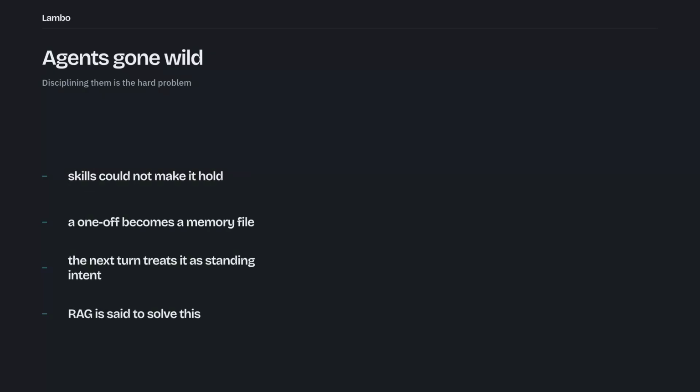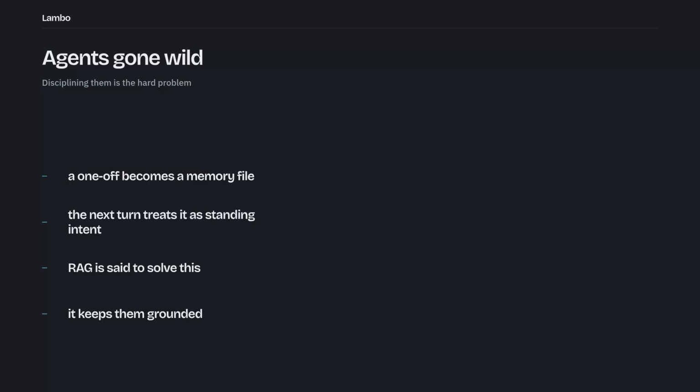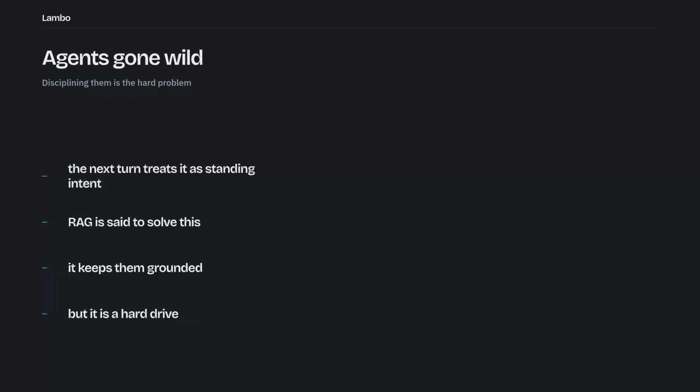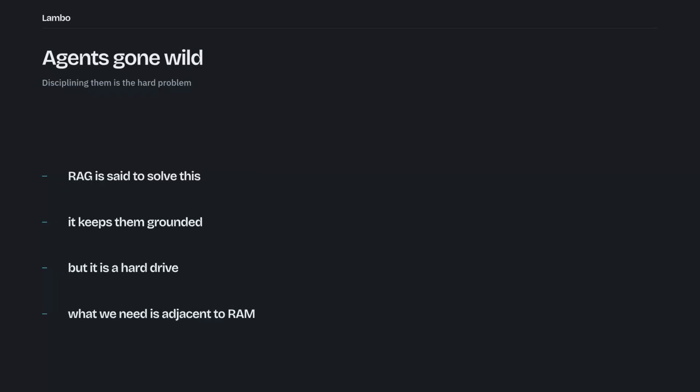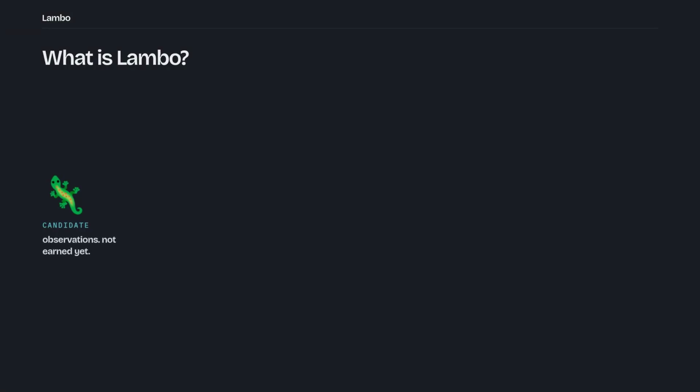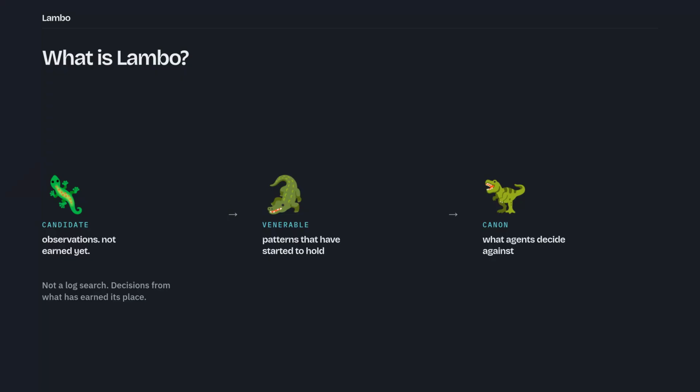RAG is an excellent system. It keeps the agents grounded. Amazing for encyclopedic knowledge, but it's at best analogous to a hard drive. What we need is adjacent to something like RAM. Lambo memory evolves from candidate observations into venerated patterns and finally into immutable canon. When agents act, they don't just query logs, they make decisions grounded in what has earned its place as institutional truth.